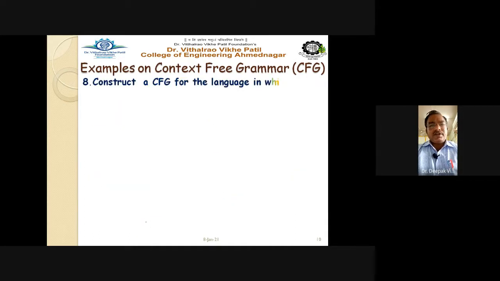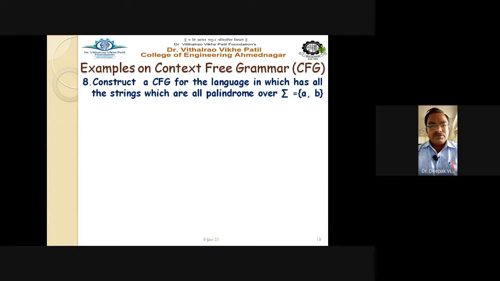The next one, construct a CFG, that is context free grammar, for the language which has all the strings which are palindromes. Means we have to find the strings that are in palindrome form. Palindrome form means what? MADAM, for example. If you scan it from the left hand side, or reverse the string, the reverse also gives the same string. The string which is equal to its reverse is called a palindrome, right?